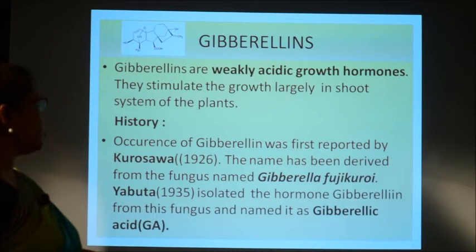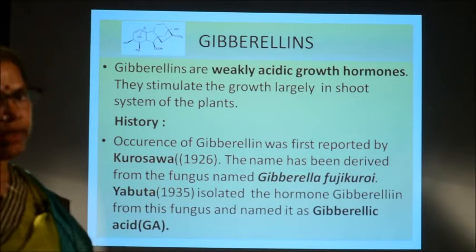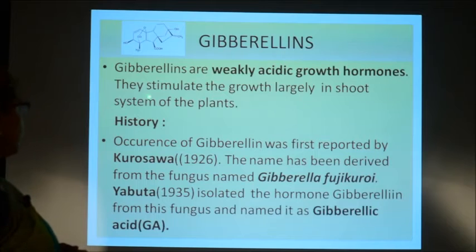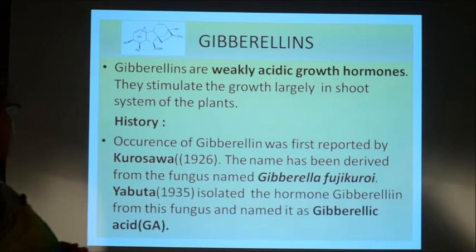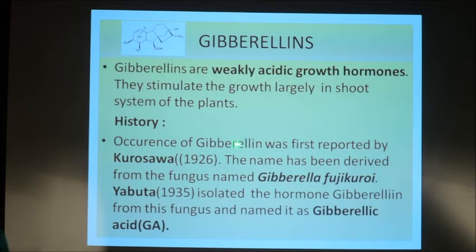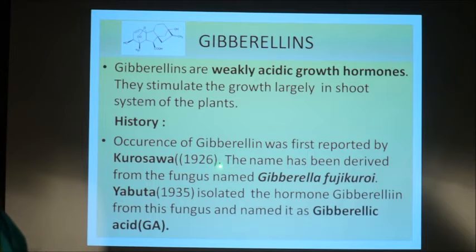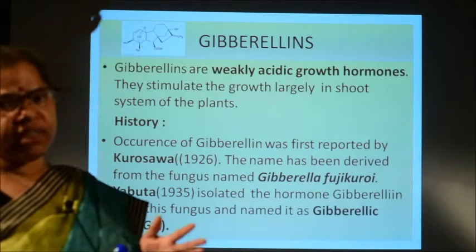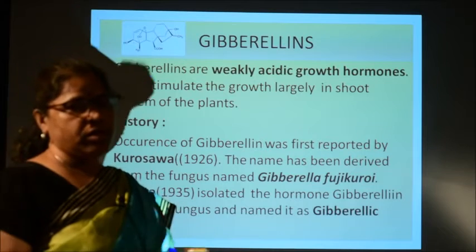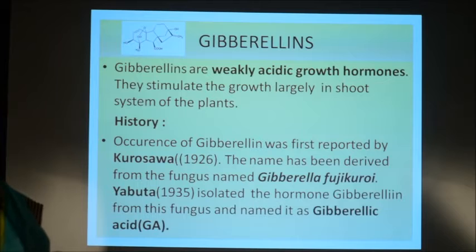Gibberellins are actually weak acidic hormones. Just like auxins, they are also weakly acidic hormones, and they stimulate growth largely in the shoot region of the plant. These gibberellins were first reported by Kurosawa in the year 1926, and the name gibberellin has been derived from a fungus known as Gibberella fujikuroi, because it was isolated from this fungus.